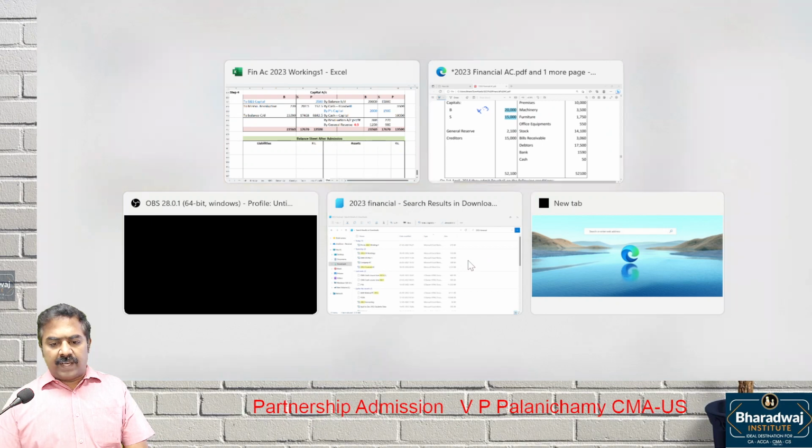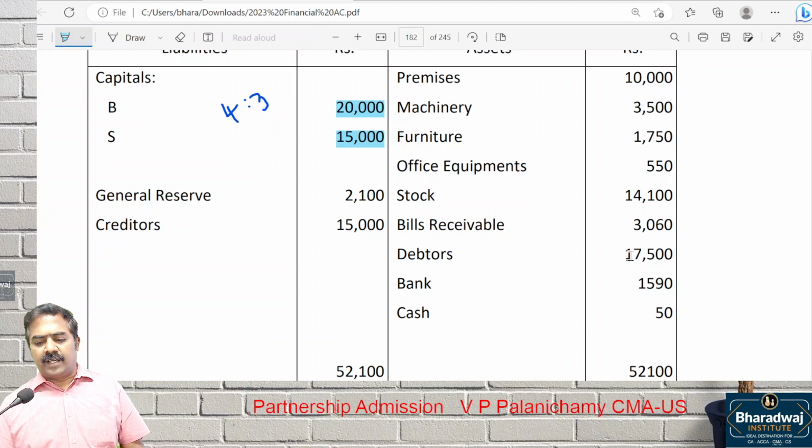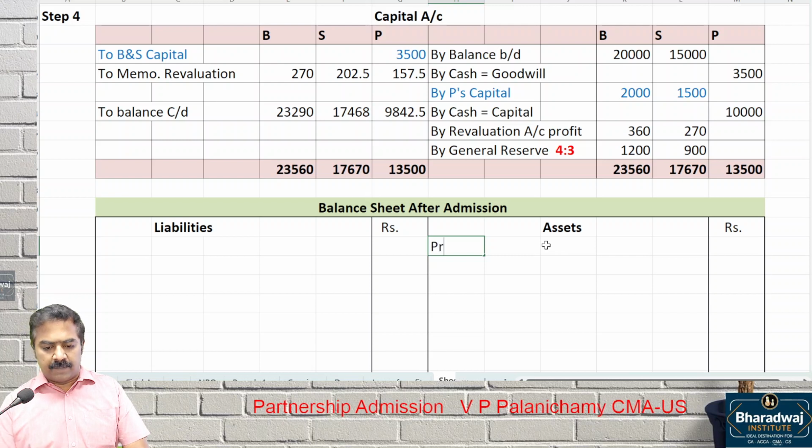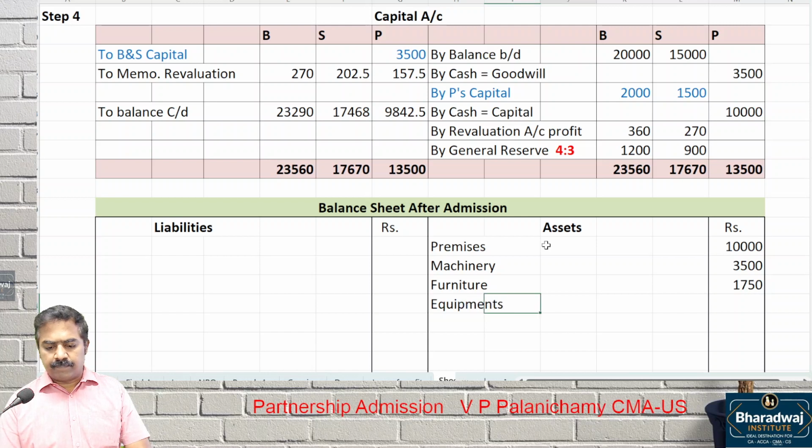See, in the balance sheet the assets will not change at all, we can put them as they are. Premises, machinery, furniture, equipment, stock, debtors, cash, bank. Only cash and bank will change. All other assets stay at the same value. Tell me the values. Premises, how much? 10,000. Machinery old value? 3,000. Then the next asset, old value? 1,750. Equipments, how much? 550. Then stock old value, how much?